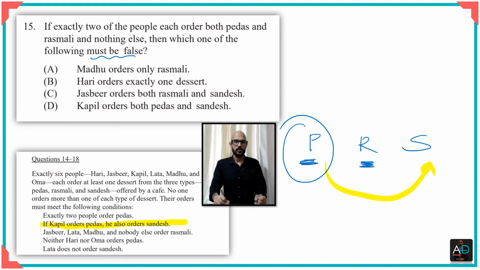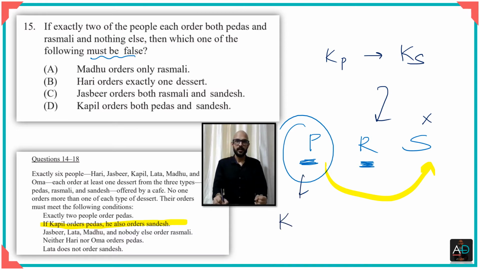We'd seen this rule that whenever Kapil orders peda, then Kapil also orders sandesh. But in this case, sandesh has not been ordered. It means Kapil has not ordered pedas, right?